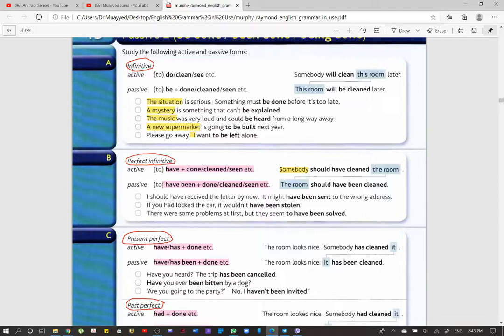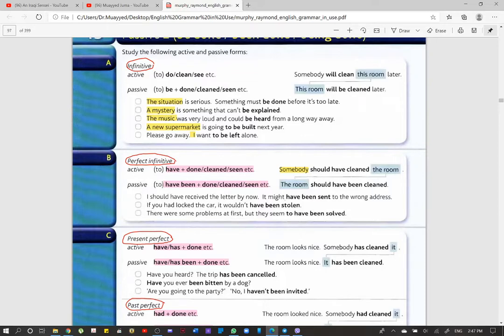So what do we put? Been. Why been here, not be? Because this is perfect. Since we have perfect, we have to use been instead of be. Okay, so instead of saying this room should be cleaned later, we say should have been cleaned. All right, which means that we are using something to refer to an action that happened in the past. So we say the room should have been cleaned,